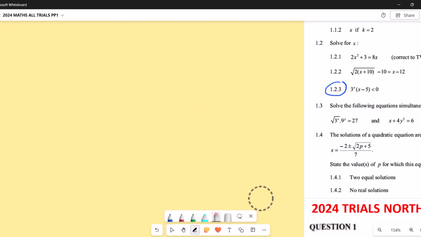It says solve for x, and so we have 1.2.3. Let's check it out. We have 3 to the power x multiplied by x minus 5, less than 0. Now we know this is exponential. Because the 3 is bigger than 1, our exponential function is ever increasing. In other words, that exponential function is always increasing. It's above 0. It goes like this.